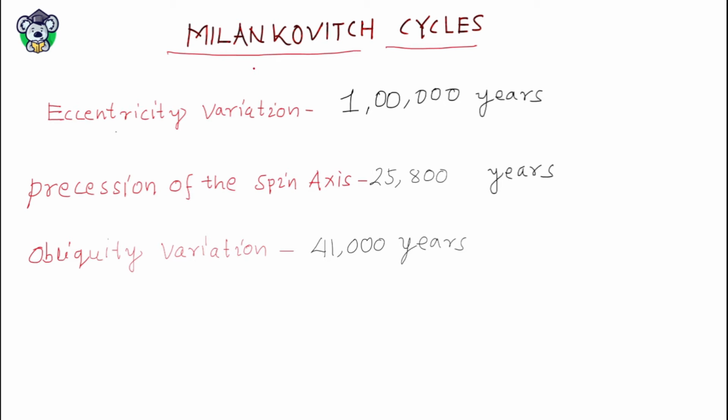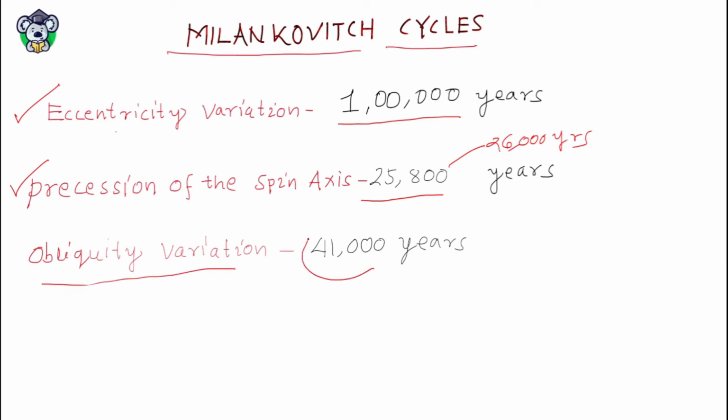These Milankovitch cycles depend upon the eccentricity variation of the Earth, that is, time period is 1 lakh year. Similarly, it depends upon precession of the spin axis, that time period is 25,800 years. We sometimes take it approximately 26,000 years. Obliquity variation is 41,000 years. Obliquity means tilt of the Earth's axis.